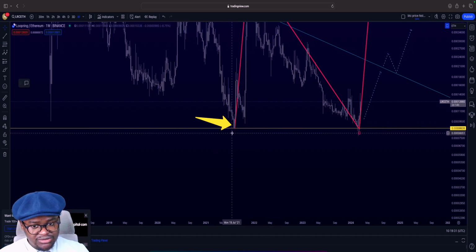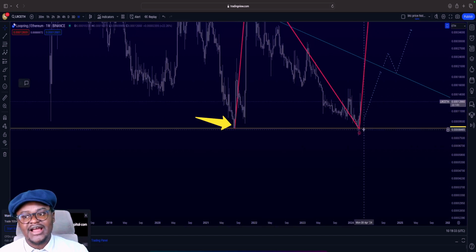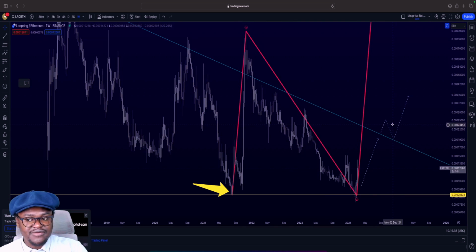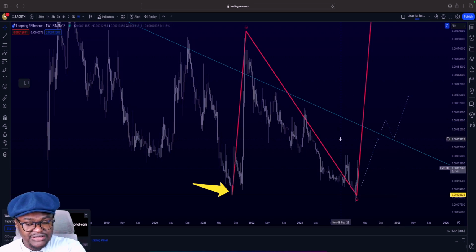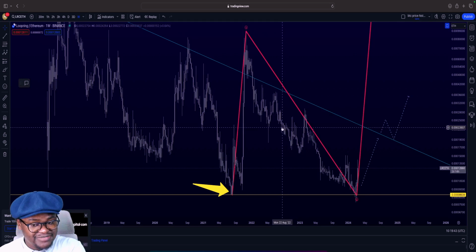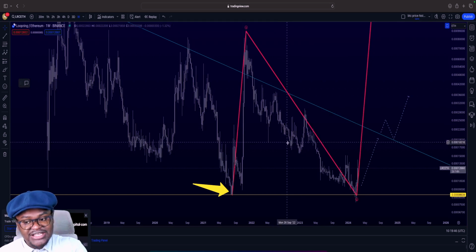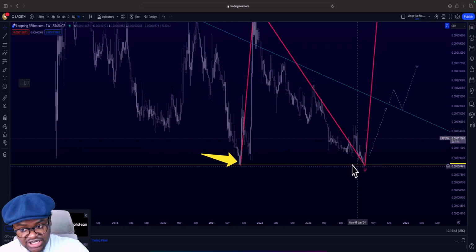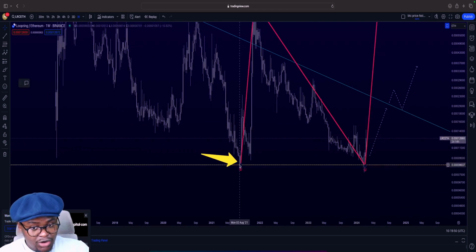So if it does go below this one, then your entire idea of it doing that 41x and that crazy number is already off the charts. You can't say that it will do that based on this particular chart. So that idea is invalidated solely based off of this going lower than this.